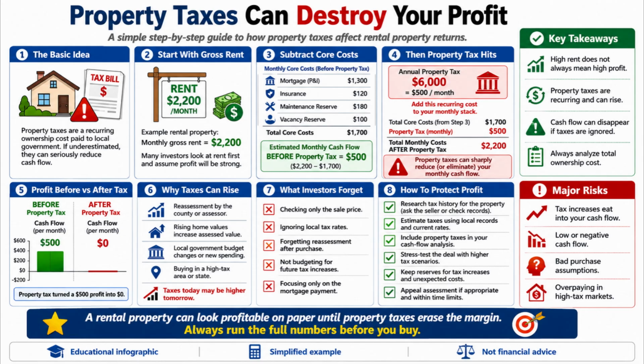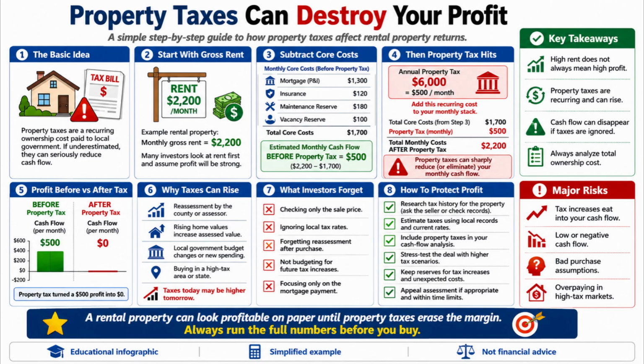Because of that, investors should not only check the sale price or the mortgage payment. They should also check local tax rates, past tax history, possible reassessment after purchase, and future tax increases. A property may look affordable based on the mortgage, but the full ownership cost may tell a very different story. In addition, many investors forget to include taxes in their cash flow analysis. Some focus only on rent and loan payment, while others forget that property tax can change after the property is sold. This can create bad purchase assumptions and lead to low or negative cash flow.